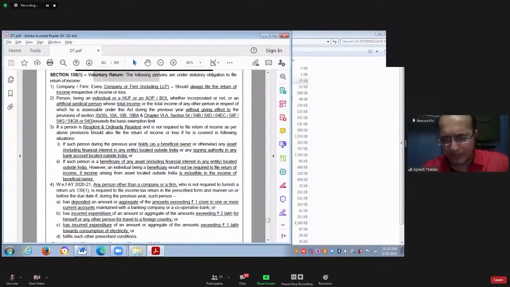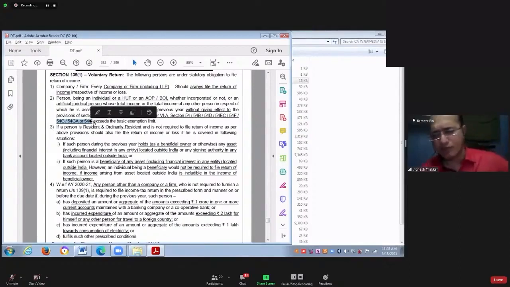First of all, there is a typing error here. 54G, 54GA or 54GB. These sections are not forming part of your syllabus at intermediate level.